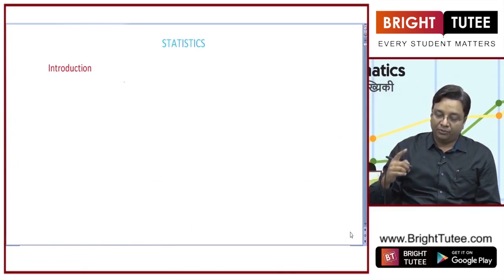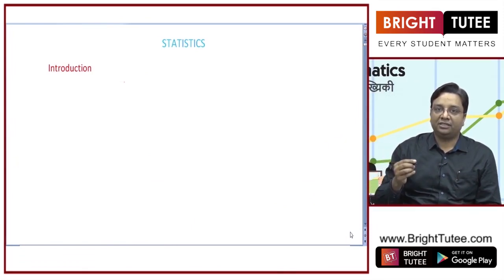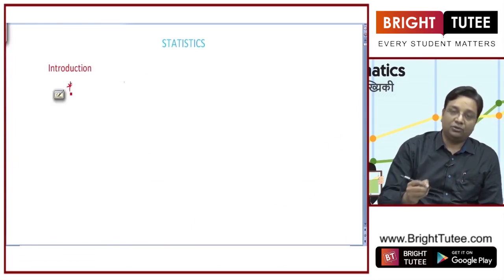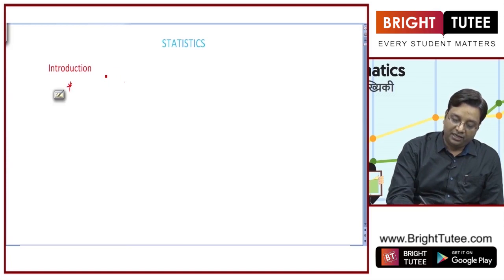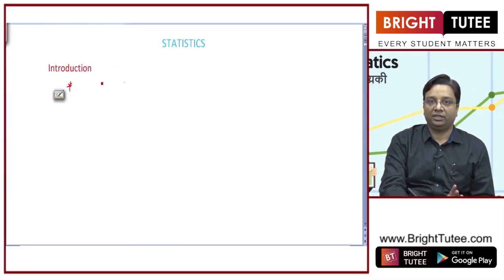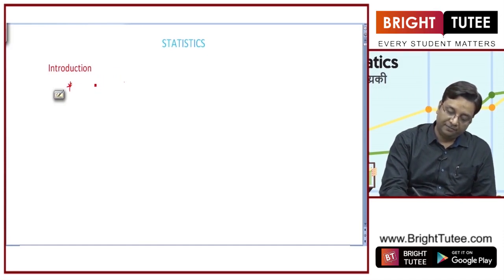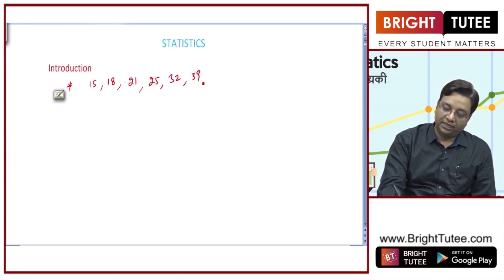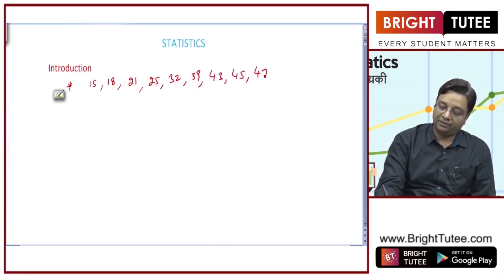Before starting that, let us revisit some of the concepts. First general point that I want you to consider here is, let us say there is ungrouped data of marks of a student. Let us say one student has got 15 marks, another student has got 18 marks, then 21, 25, 32, 39, 43, 45, 47.